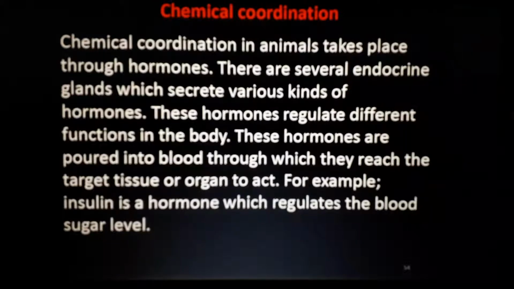These hormones regulate different functions. The hormones are secreted into the bloodstream through different types of glands or organs in our body, and they reach different parts of our body. Thus it controls the coordination system in human beings. This hormonal thing is very important. It's a slow process. Growth is a very slow process.